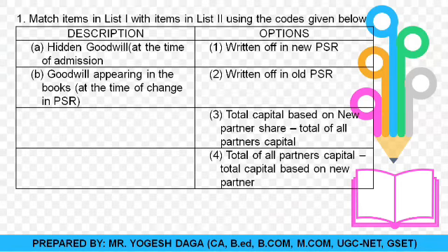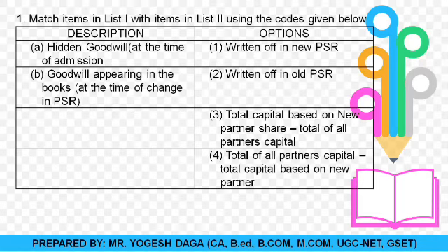And on the other side, you are having the 4 options. First, written off in new profit sharing ratio. Second, written off in old profit sharing ratio. PSR means profit sharing ratio. Third, total capital based on new capital of partners minus total capital of old partners. And fourth, total capital of old partners minus total capital based on new partners' capital.